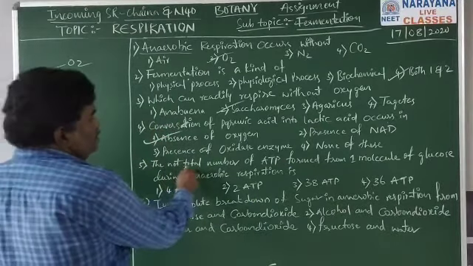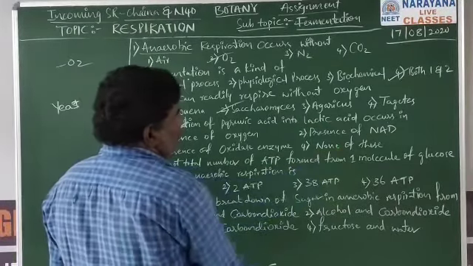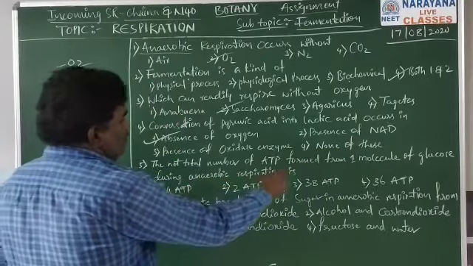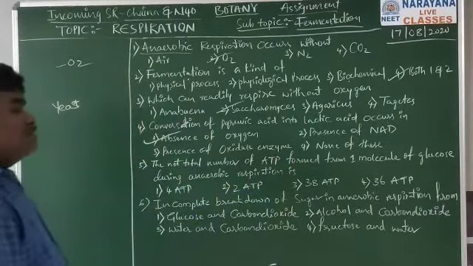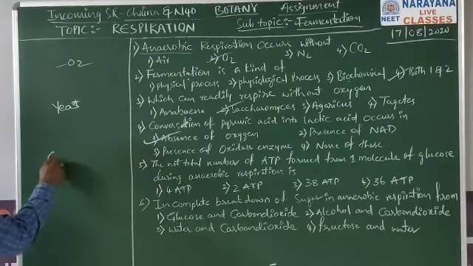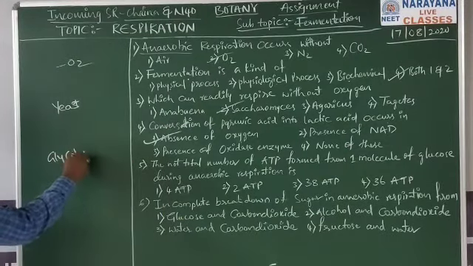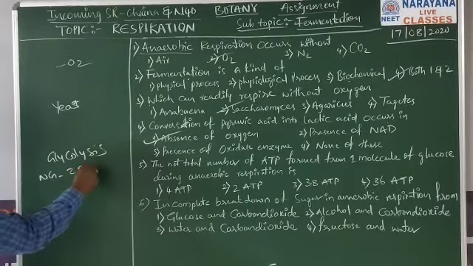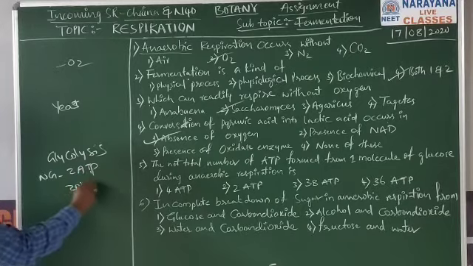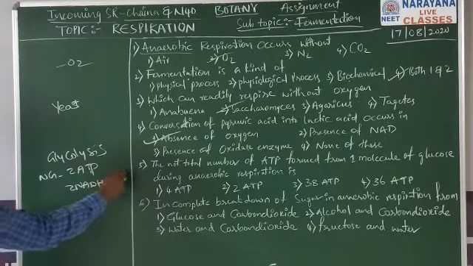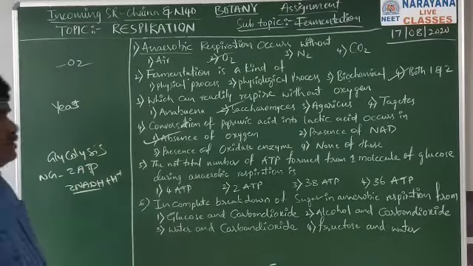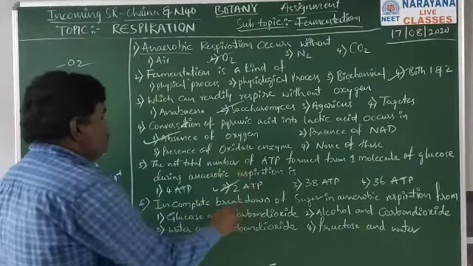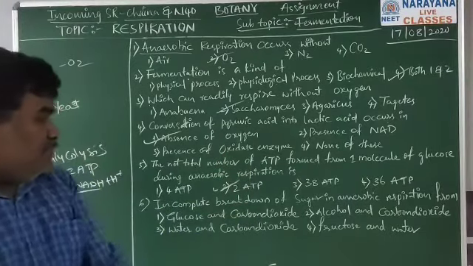Next, the net total number of ATP formed from one molecule of glucose during anaerobic respiration is. If you see anaerobic respiration, in glycolysis the net gain is 2 ATP and 2 NADH. So the net gain is 2 ATP, because NADH will be used in the fermentation process. So for the fifth question, the second option is the correct option.